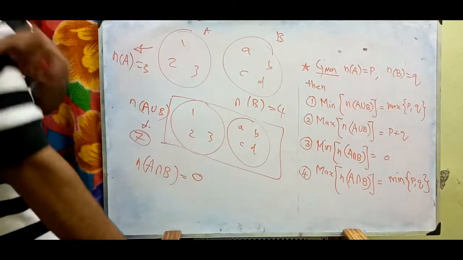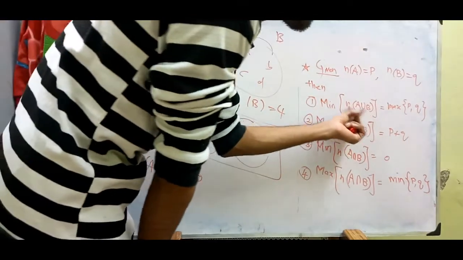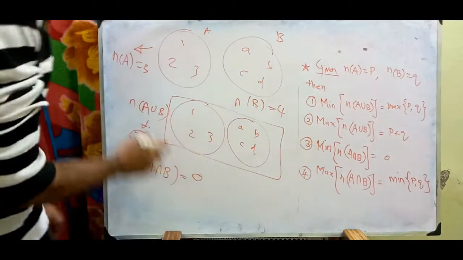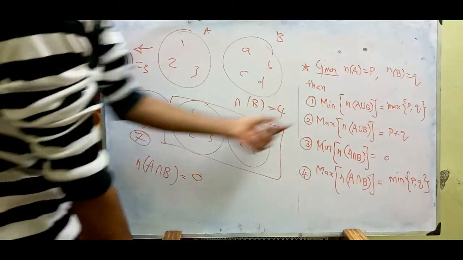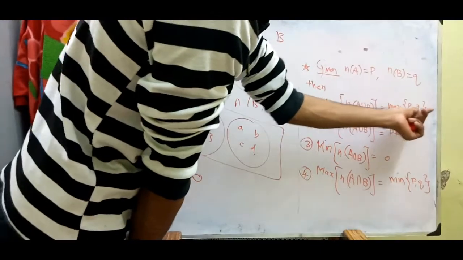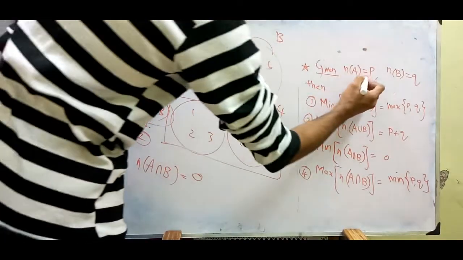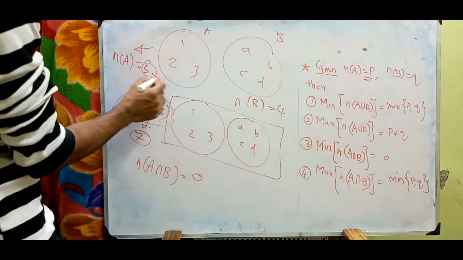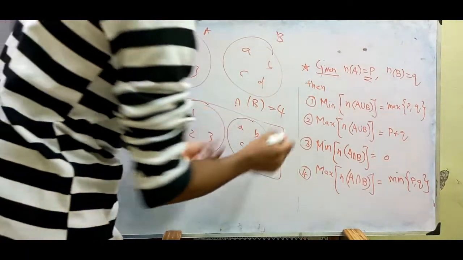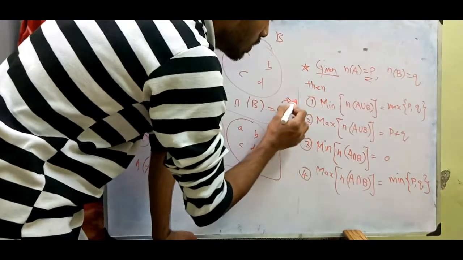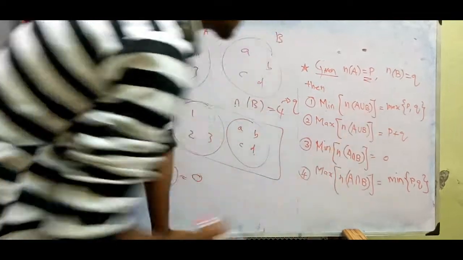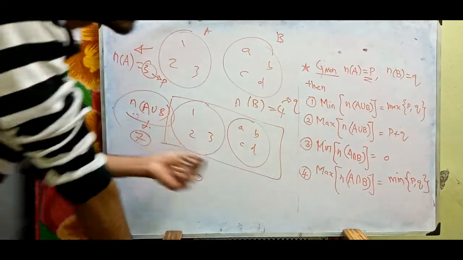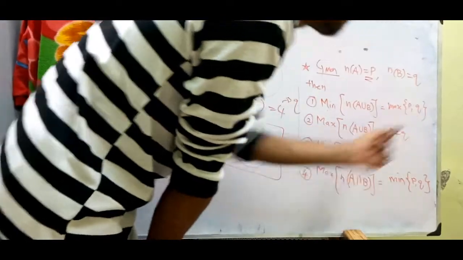What is being asked? The minimum of n of A union B. Let n of A be P and n of B be Q. Then what is the minimum value of the number of elements in A union B? This is nothing but the maximum of P comma Q.